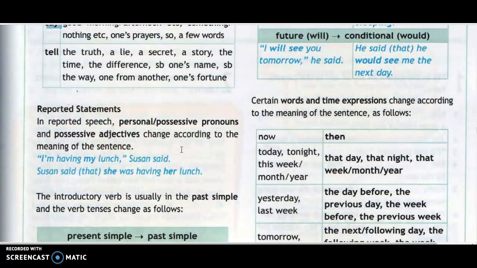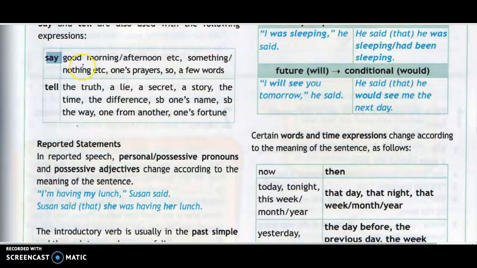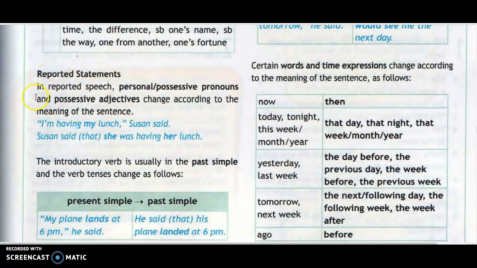Okay, so don't make confusion while using other phrases with say and tell. In reported statements and reported speech, personal possessive pronouns and possessive adjectives change according to the meaning of the sentence. For example, "I'm having my lunch." So my will change and I will change. This is your actual speech, the direct speech.